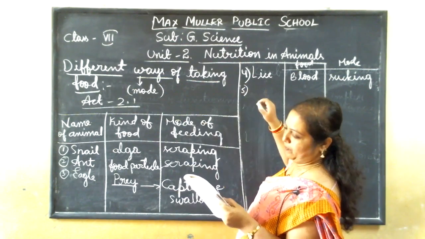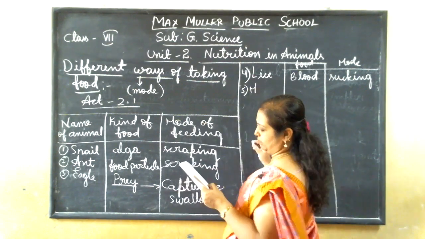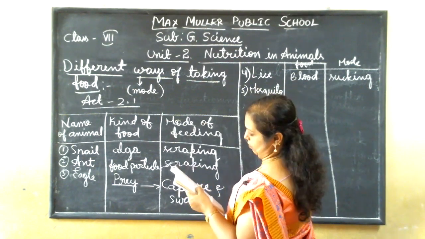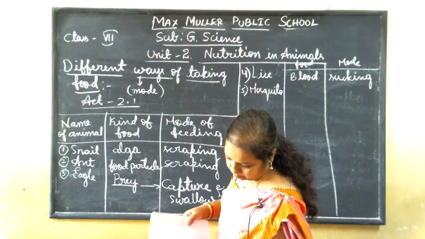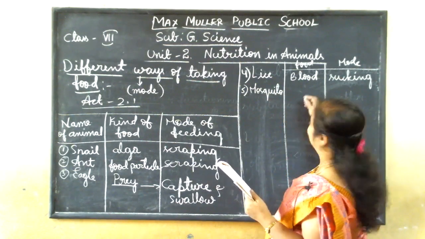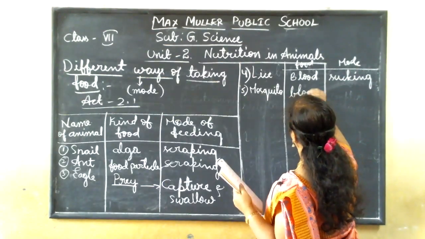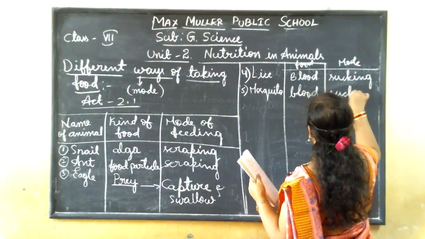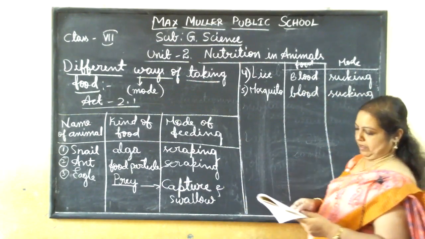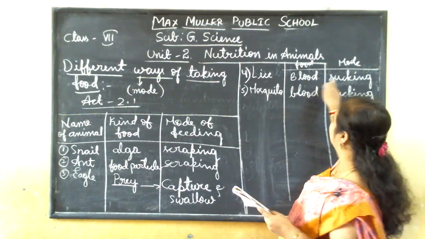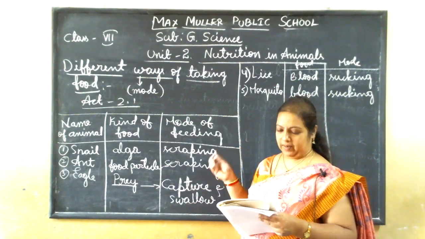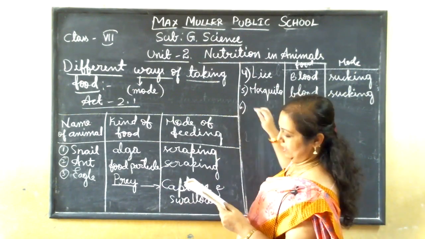Then the fifth one, mosquito. Mosquito also sucks the blood. So this is also sucking the blood. Here also I am writing sucking. See, these two animals are sucking the blood and the food is blood only. By that they will get the required nutrients. Then the sixth one, butterfly.